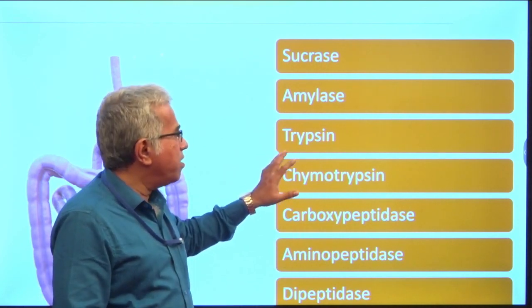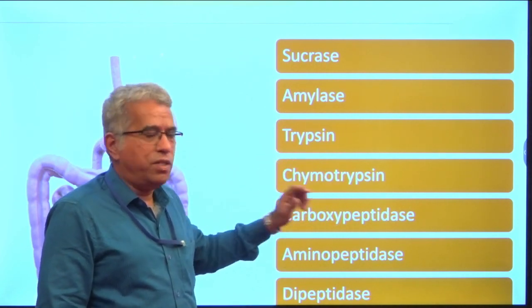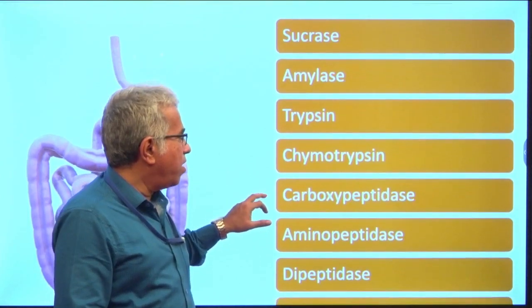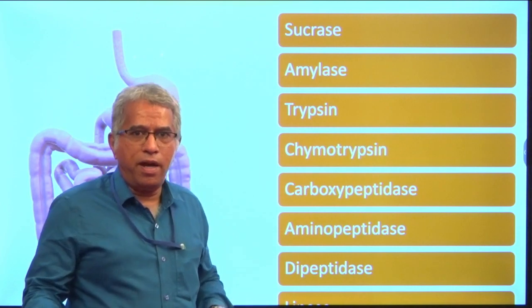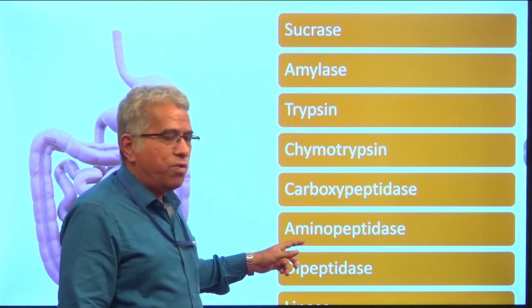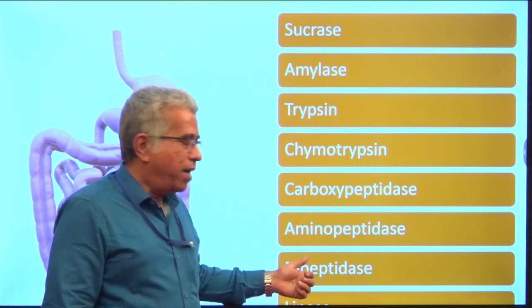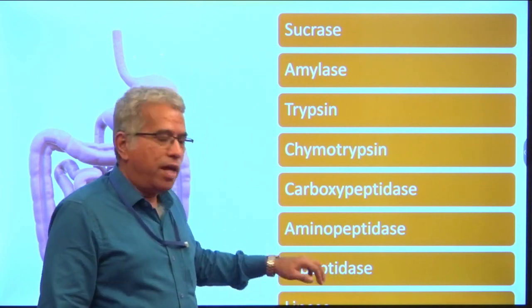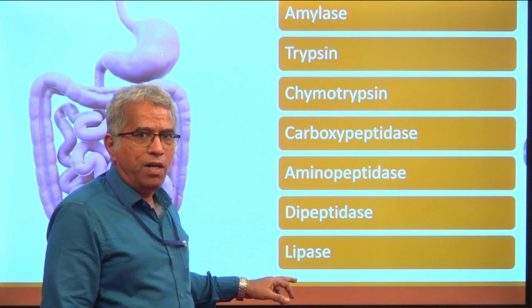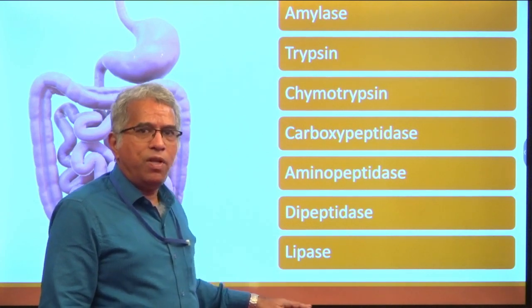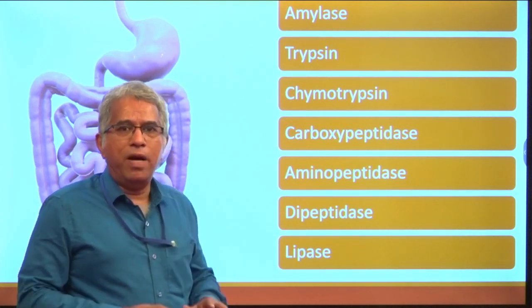The name itself indicates the nature of their activity. For example, carboxypeptidase digests the protein from the carboxyl end, whereas aminopeptidase will digest the protein from the amino end. Dipeptidases will act on dipeptides, and at the end lipase is found, and it breaks down the lipids with the help of bile salts.